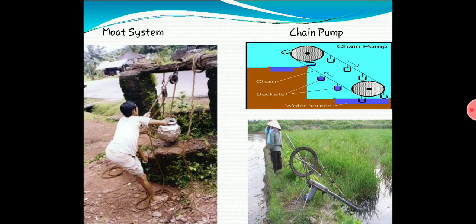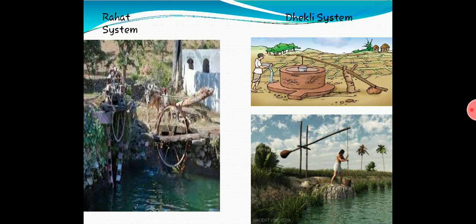You can see it is a pulley system. How water is drawn from the well with the help of a pulley, and you can irrigate your field. So it needs more mechanical or manual strength. The next is chain pump, that is Dekli. Chain pump, here you can see, no, it is Rahat system. Rahat system you can see here in the left side.